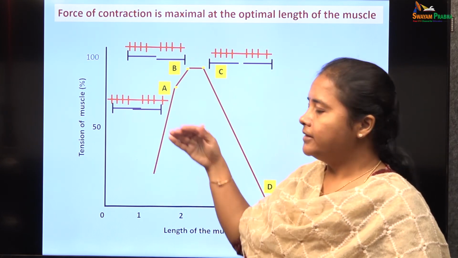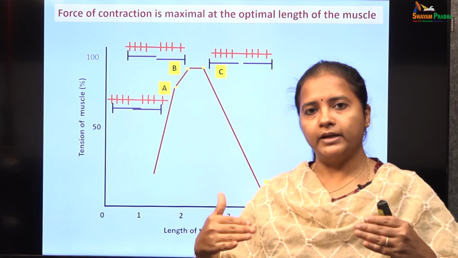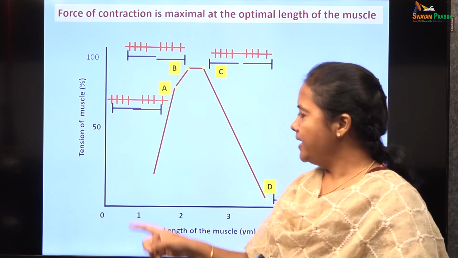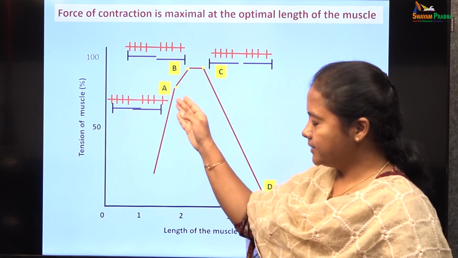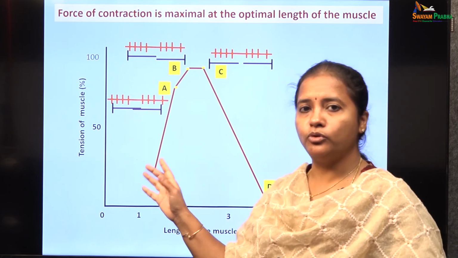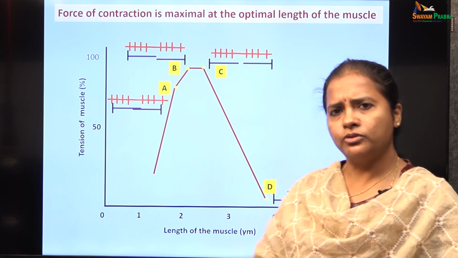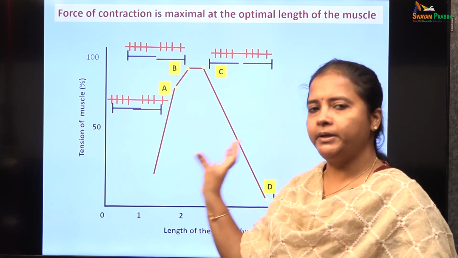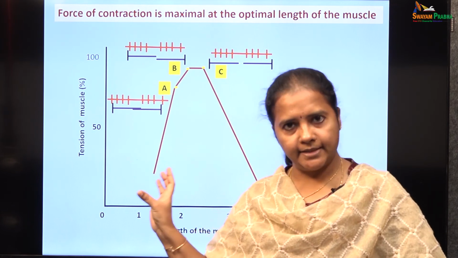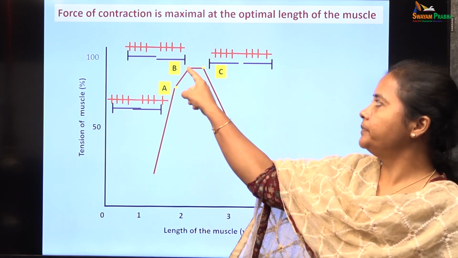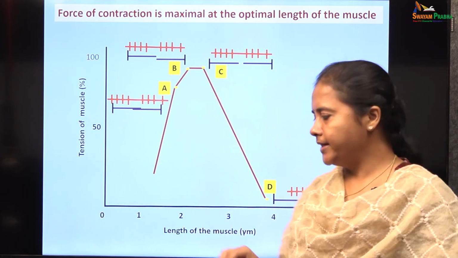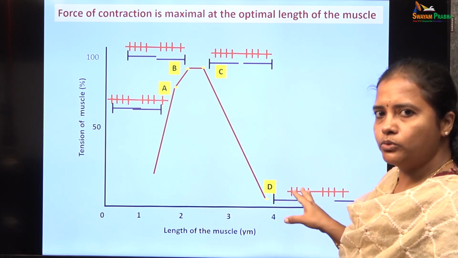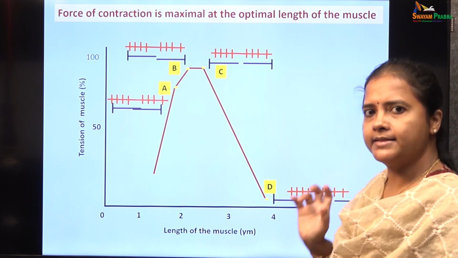And sometimes if the overlap still continues, it can lead to crumpling of the myosin cross bridges, and the tension of the skeletal muscle can drop to even 0 levels. So, the idea is the optimal length of the sarcomere is essential for normal tension to be developed in the skeletal muscle fibers. Excess stretching or excess overlap both will lead to a decrease in the tension in the skeletal muscle fibers.